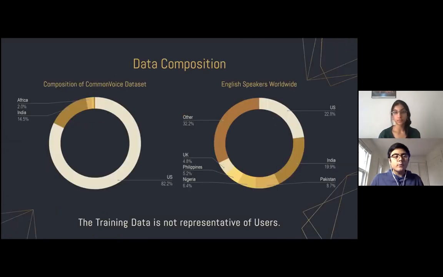As you can see below on the left side, we have the composition of the Common Voice dataset. The US composes 82.2% of the dataset, whereas on the right side, we can see the composition of English speakers worldwide, in that the US only corresponds to 22.8% of English speakers worldwide. This illustrates the problem with the training data in that it's not very representative of English-speaking users all over the world.